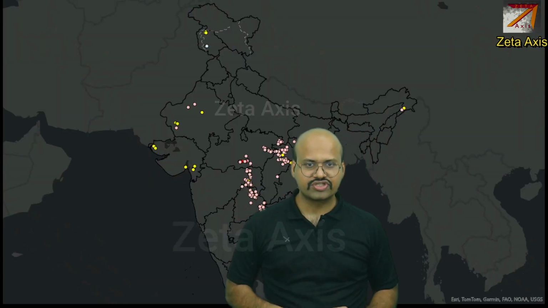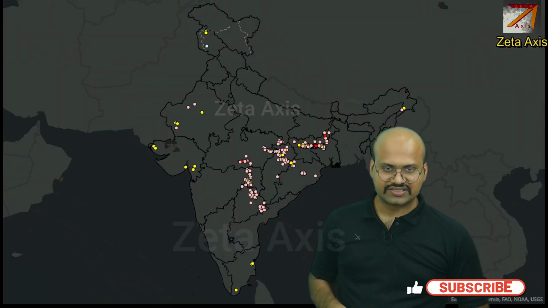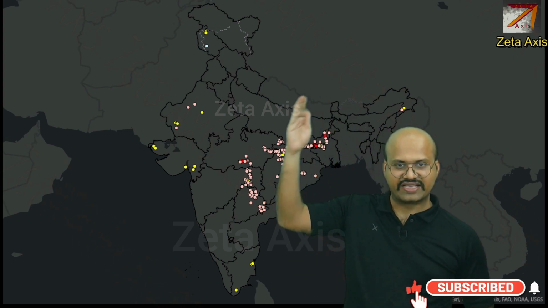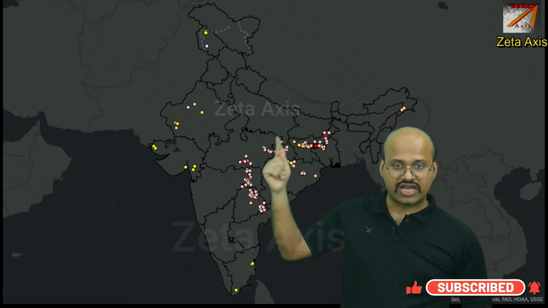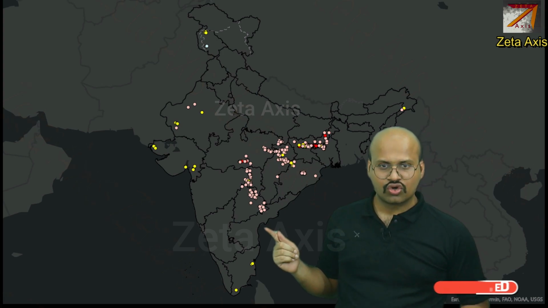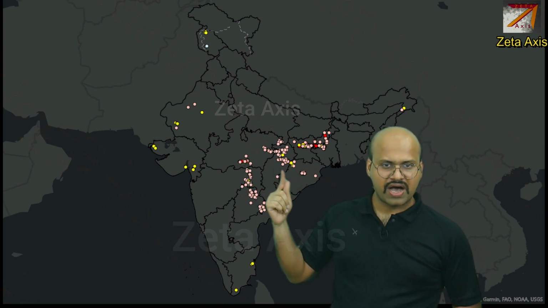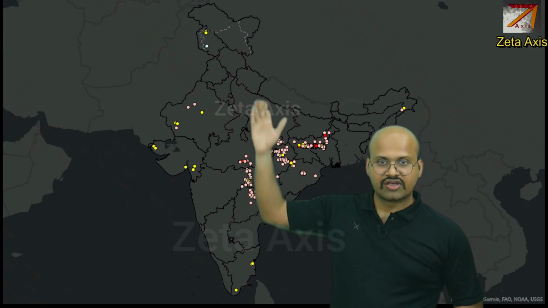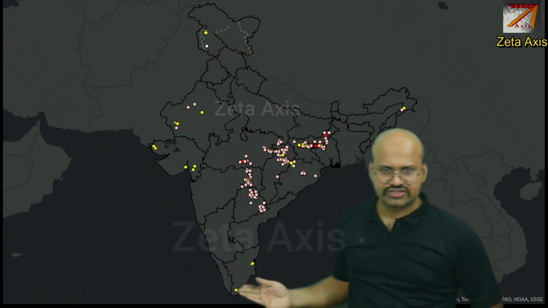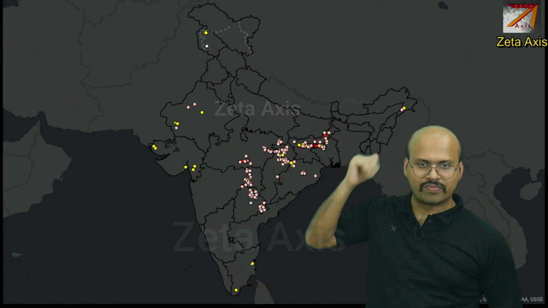This is the distribution of coal across India. We can see that the major concentration lies here in the Chota Nagpur Plateau region and in the Godavari basin as well as the Mahanadi basin. Here on the borders, we also see that there are some coal mines.